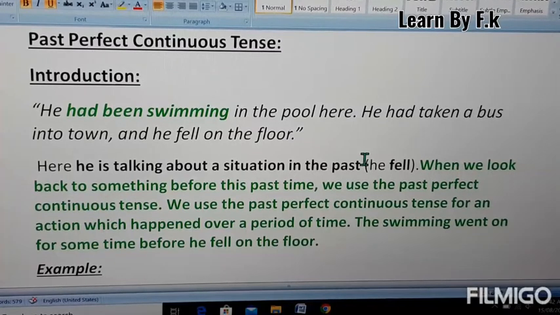Hello viewers, today I will explain the past perfect continuous tense.